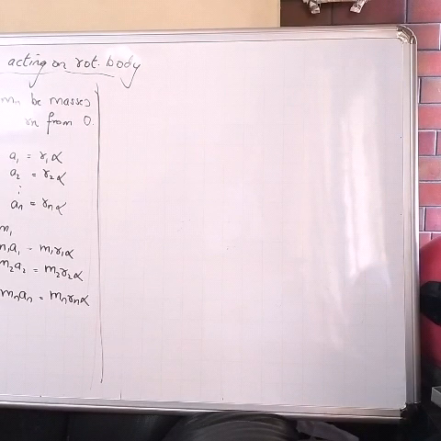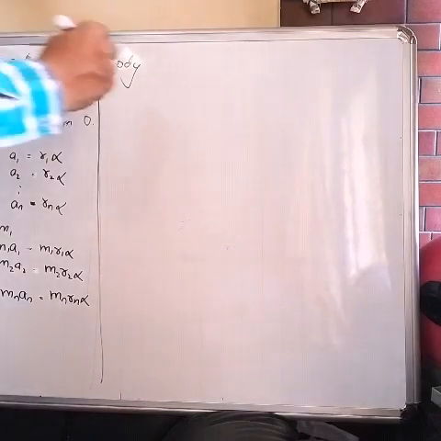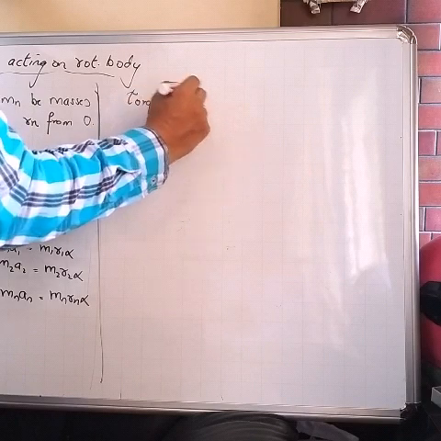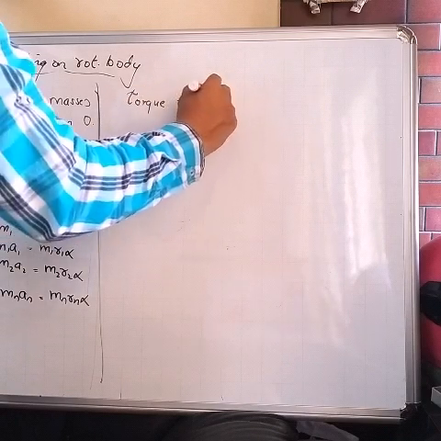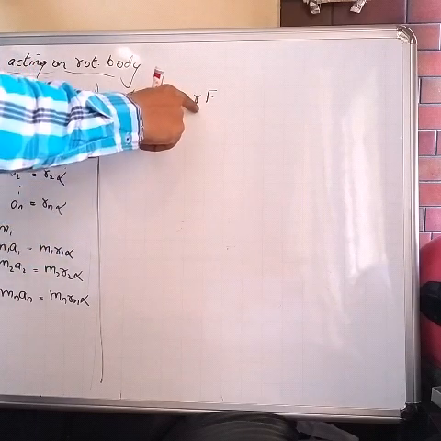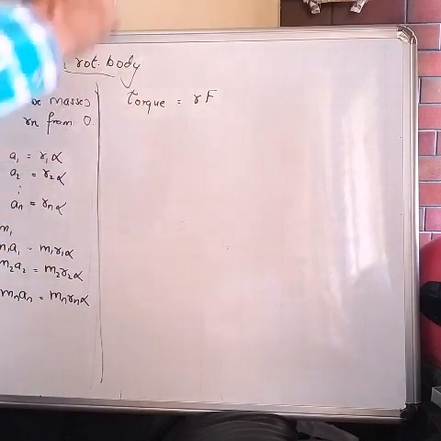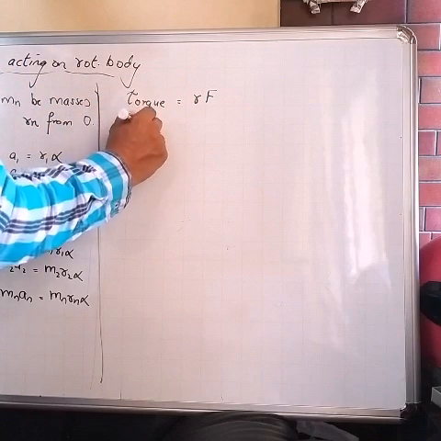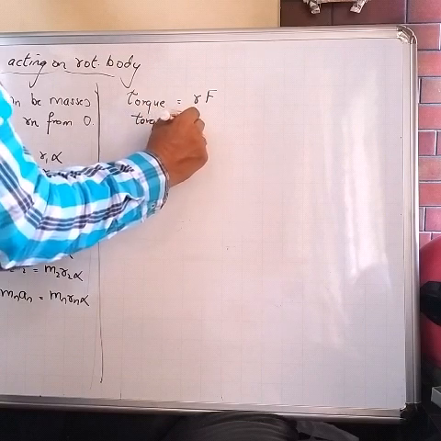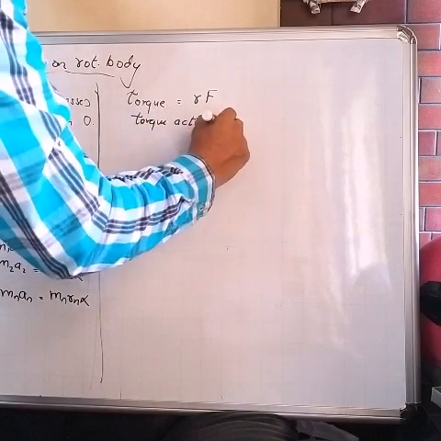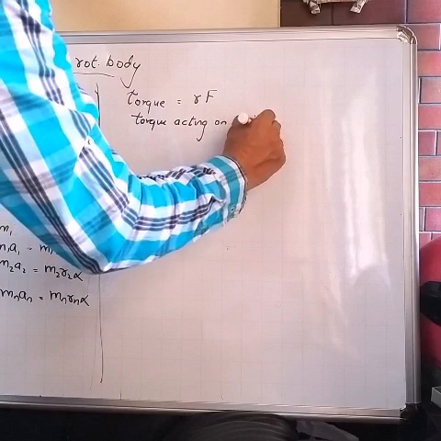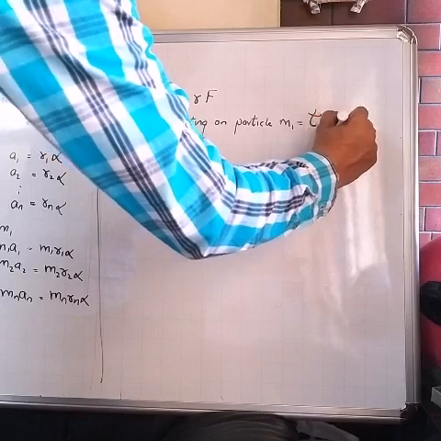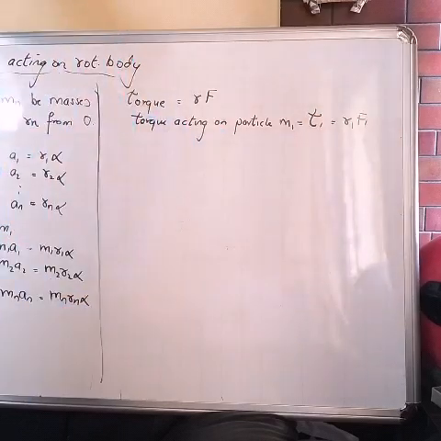Now let's talk about the torque. See, torque for a body is nothing but the force multiplied by the perpendicular distance from the axis of rotation of that point. So torque is given by r into F. Now the torque acting on the particle of mass m1 will be given as tau 1 equal to r1 F1, right?